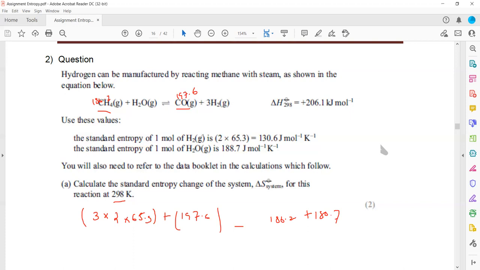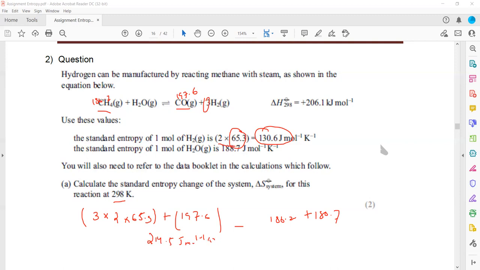Why? Because you can take for one molecule is 130, so you can do 130 multiplied by 3 or 130.6 multiplied by 3, or we can do this manner like one hydrogen entropy 65.3 multiplied by 2 will get for molecule, and then we multiply it by the total number of molecules. So this will give us the total entropy of this system, which will come out as 214.5 joule mole inverse Kelvin inverse.